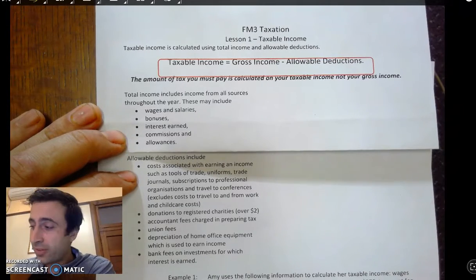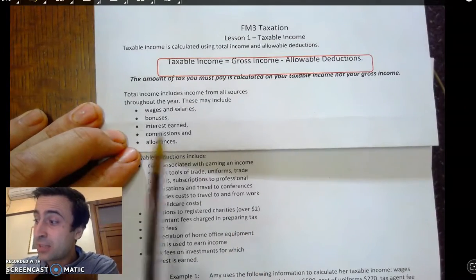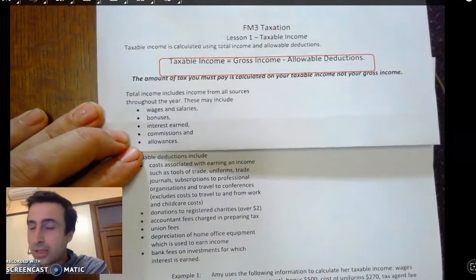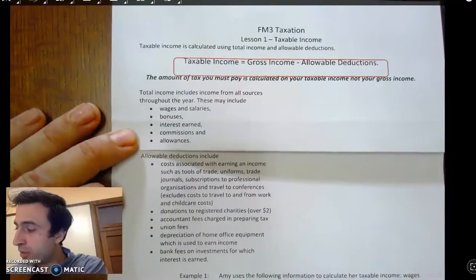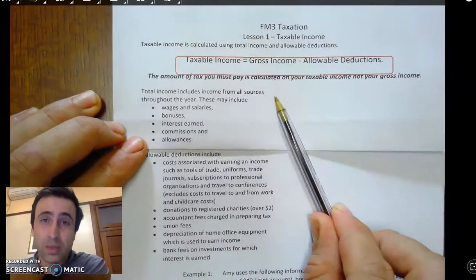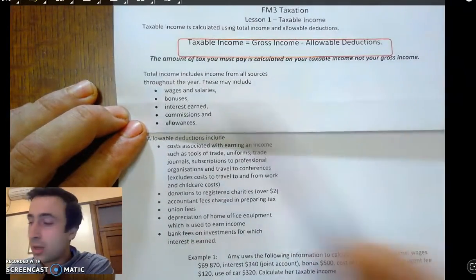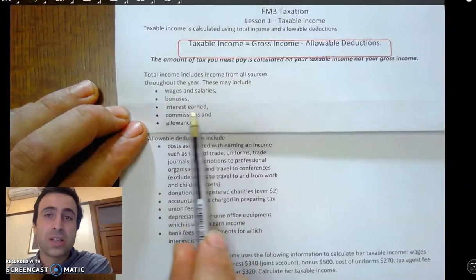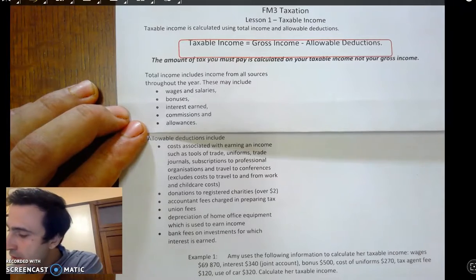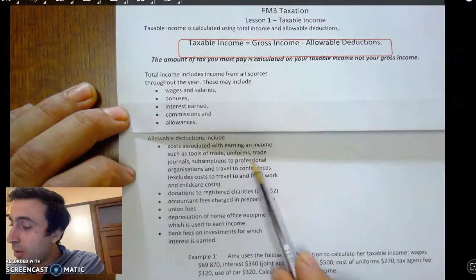What's the certainty in life? Death and taxes. Well, you need to know what taxable income is. Taxable income is your gross income minus your deductions. And what has been beautifully summarised here is just looking at the different types of income and the different types of deductions. So here we say wages, bonuses, interest earned, commission, allowances, effectively anything that gives you money as an income. Whereas the deductions that are allowable are costs of earning.